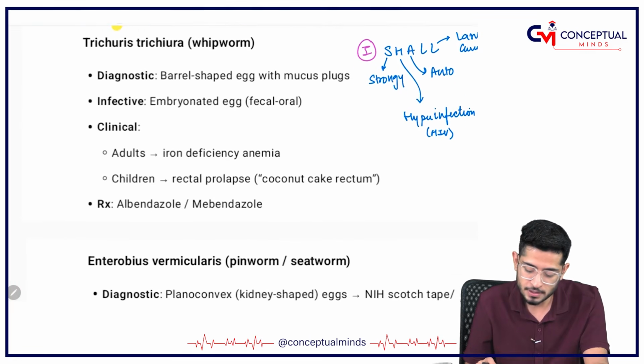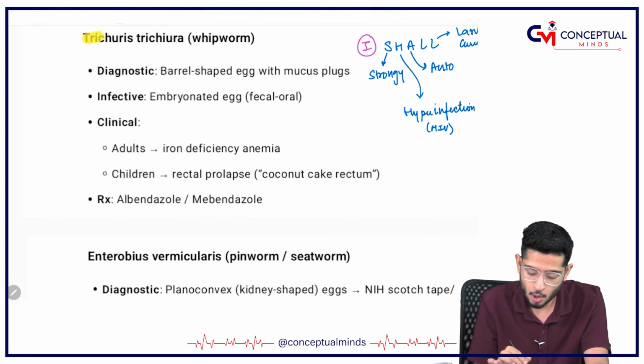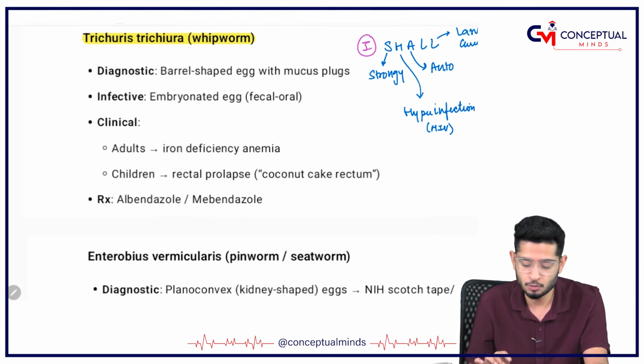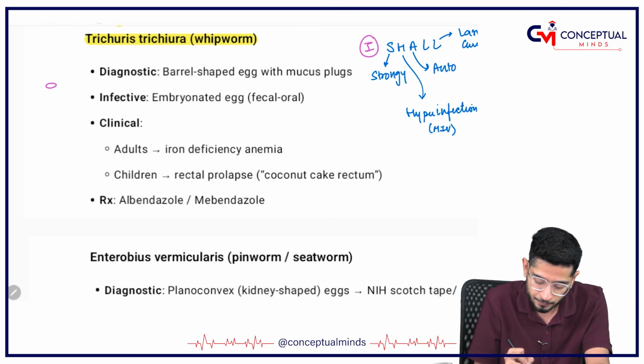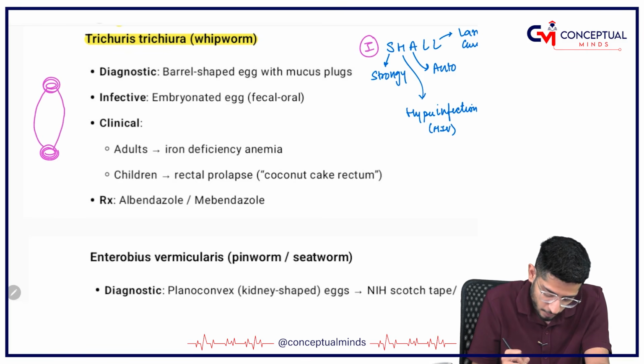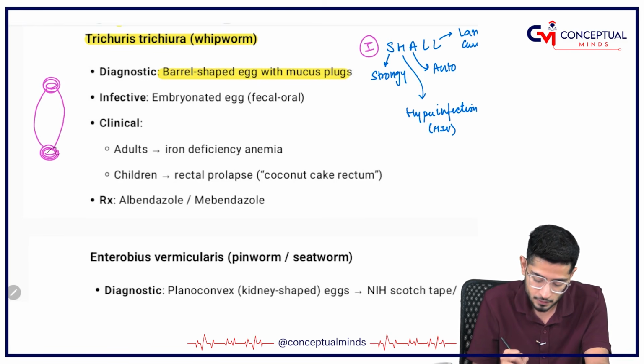Coming on to Trichuris trichiura, the name Trichuris trichiura is for the whipworm. Trichuris trichiura is the whipworm. Its structure is just like a whip. But if you see the egg structure, this is just like a barrel. The diagnostic form is the barrel-shaped eggs with the mucus plug. So where is the barrel-shaped egg? This whole shape of the egg is barrel-shaped, where they have the mucus plugs.